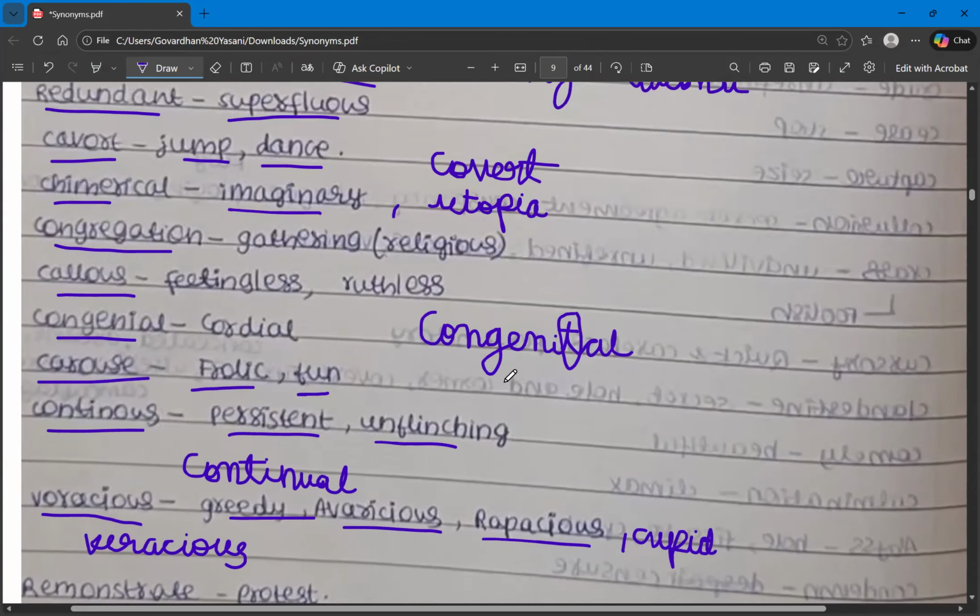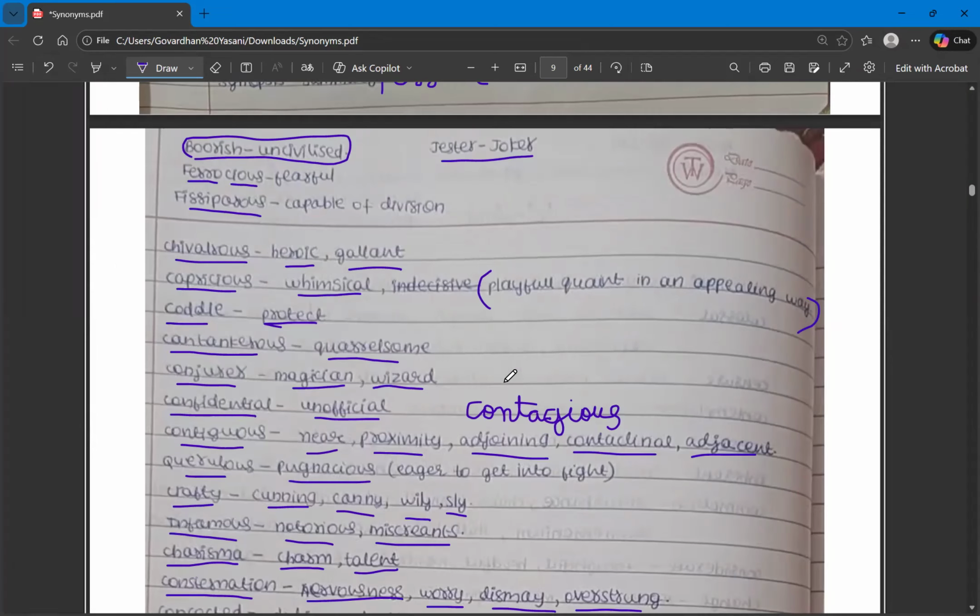So this is all for today, where we have covered the words related to the letter C.